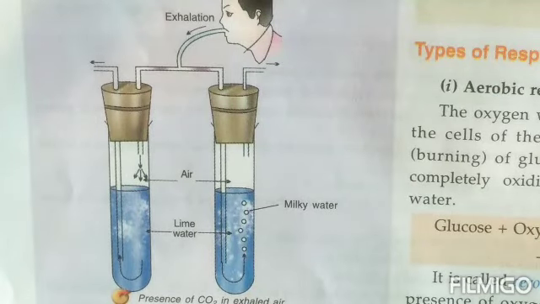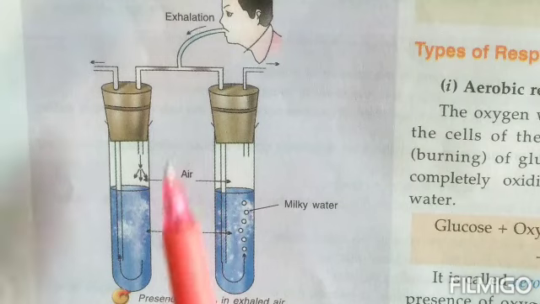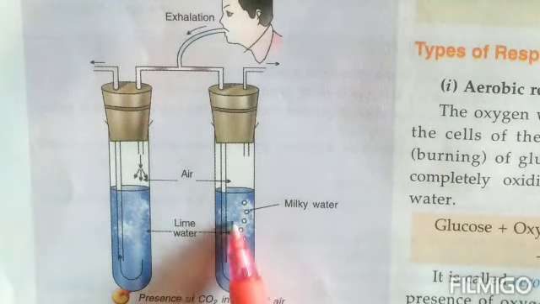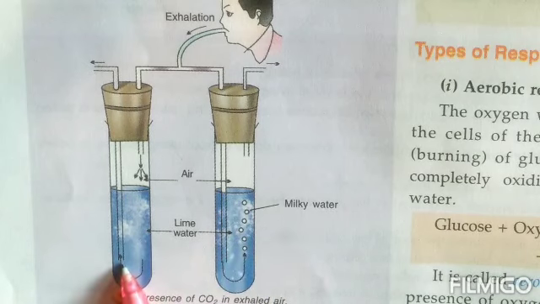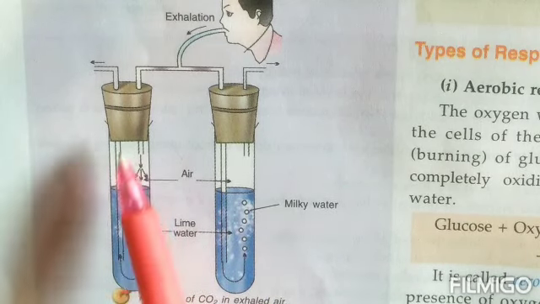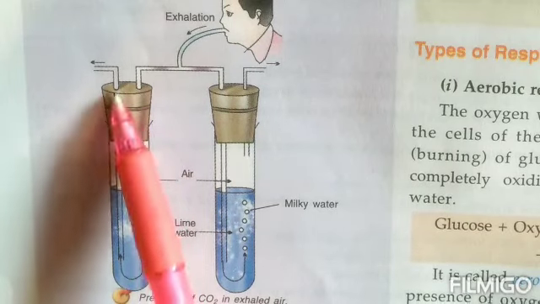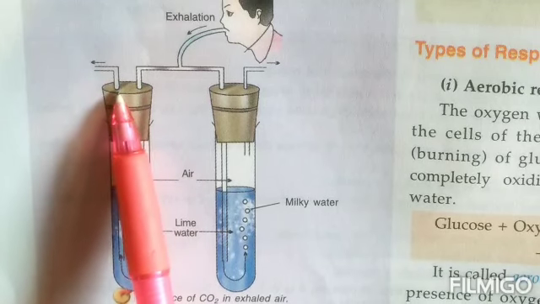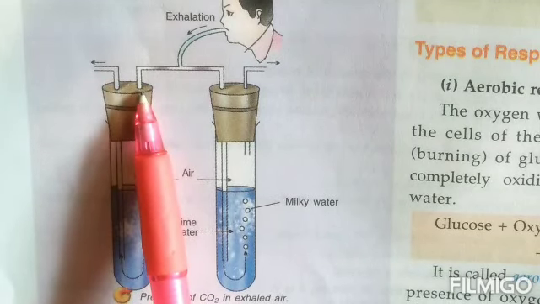Next, children, there's an activity given. You can see, to show that the exhaled air contains carbon dioxide, an apparatus setup is made. As you can see, children, 2 test tubes have been taken, and in these 2 test tubes, freshly prepared lime water is kept. The mouths of the test tubes are closed by a double-holed stopper. Why am I saying double-holed, children? You can see there are 2 holes made in the stopper.